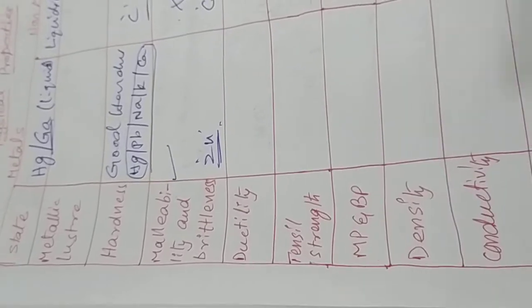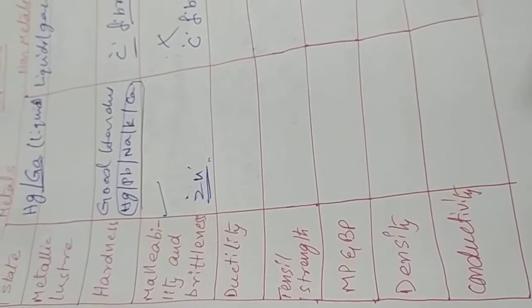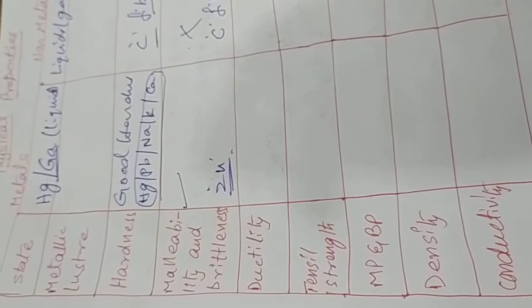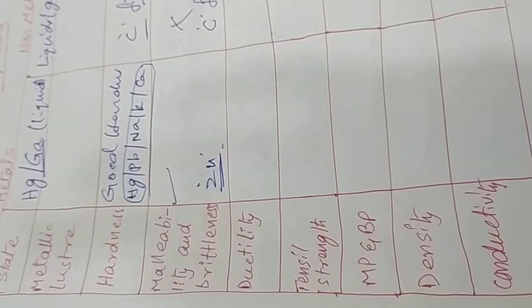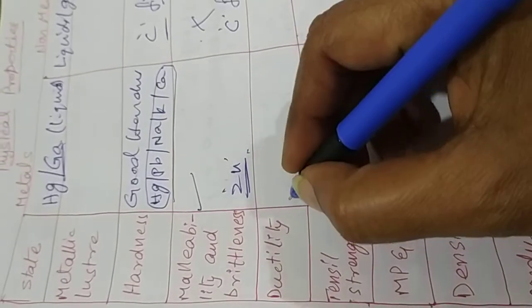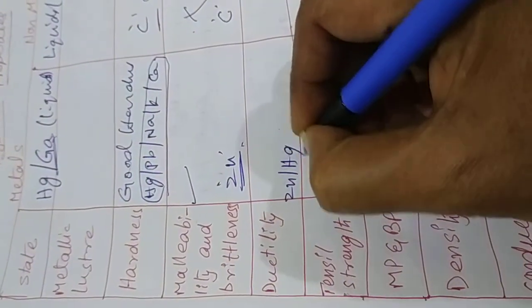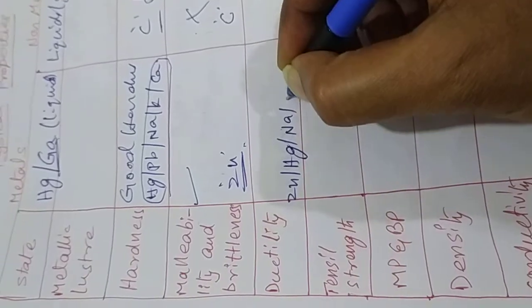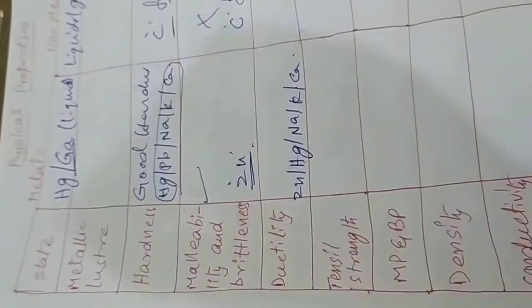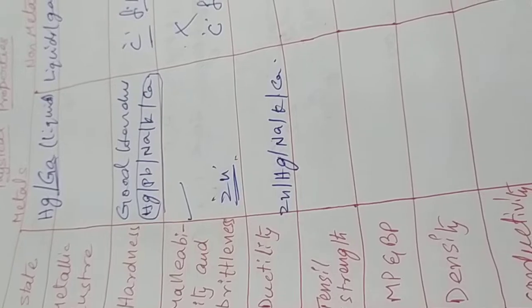Okay. Second one is ductility. Ductility means passing through a narrow tube, like wires and cables. Basically, ductility is good for metals, meaning metals can be drawn into wires. But zinc, mercury, sodium, potassium, calcium don't follow this ductility.